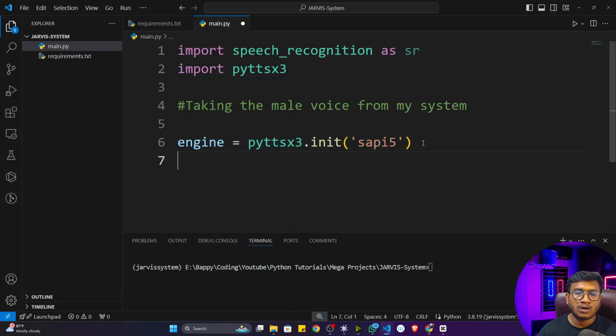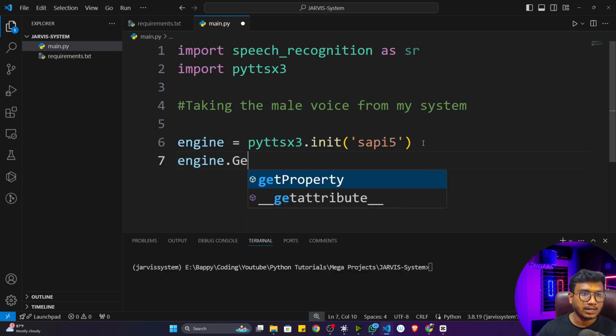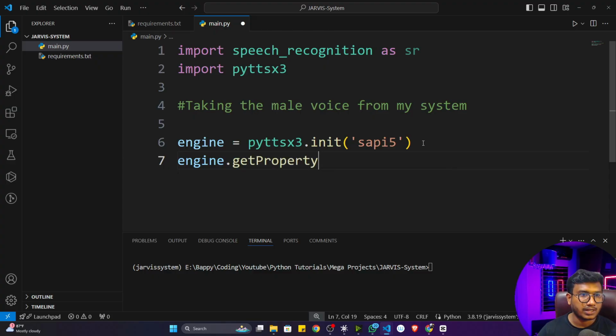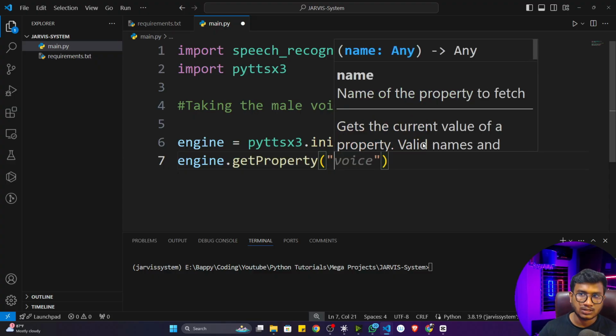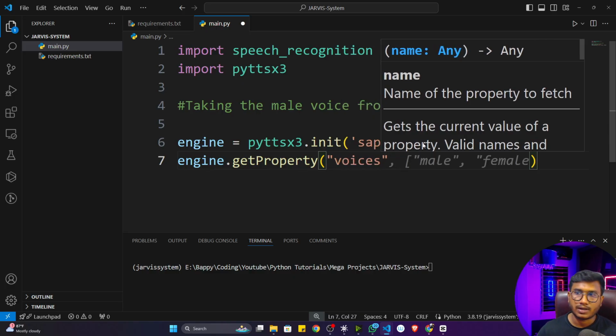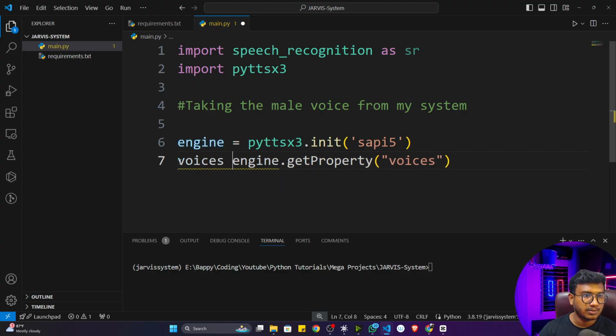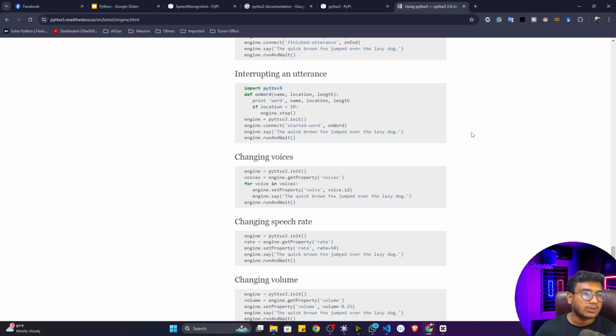Then this engine object will have lots of properties, but I'm not going to use all of them. I'm only going to use the voice property. So here I'm going to write engine.getProperty, and here I need to mention that I only need the voices property, not anything else. Whatever it returns, I will store in a variable called voices. That's it. Now if you go to the documentation, you can see you can change the voice, because I told you it has two kinds of voice, male voice and female voice. Now I need to take the male voice.